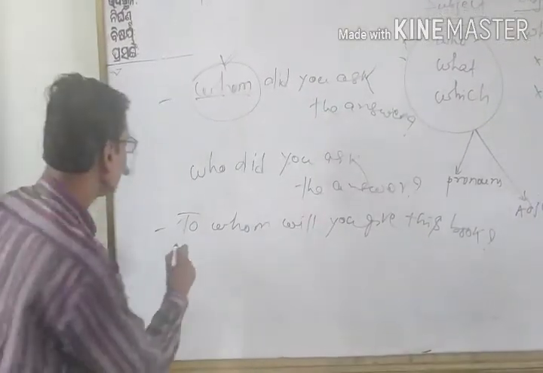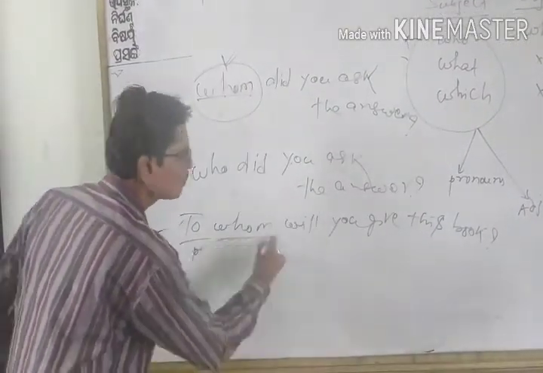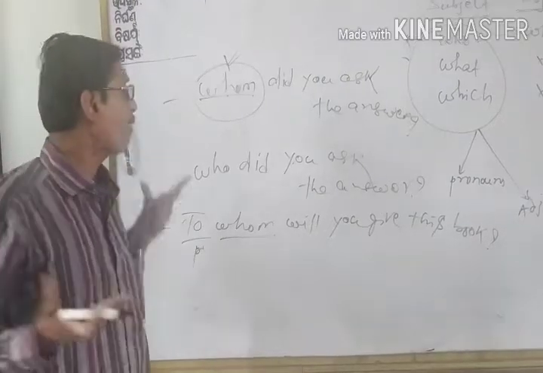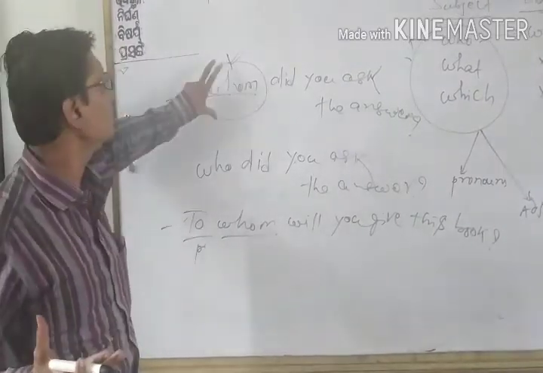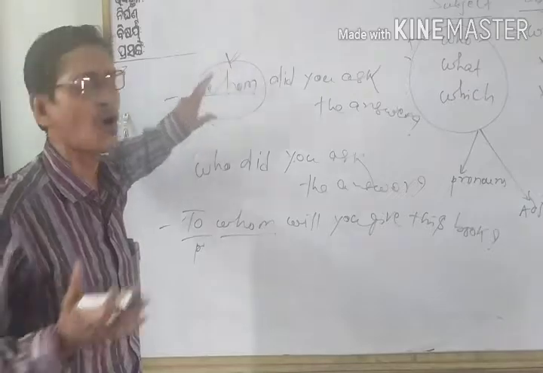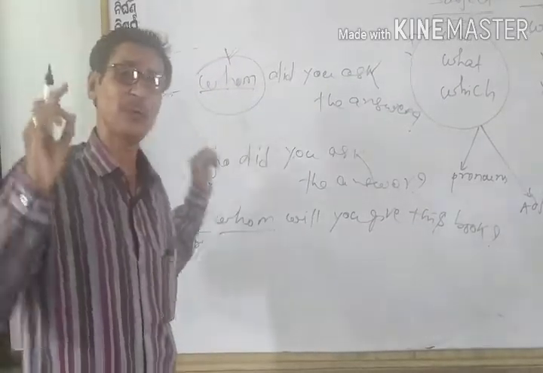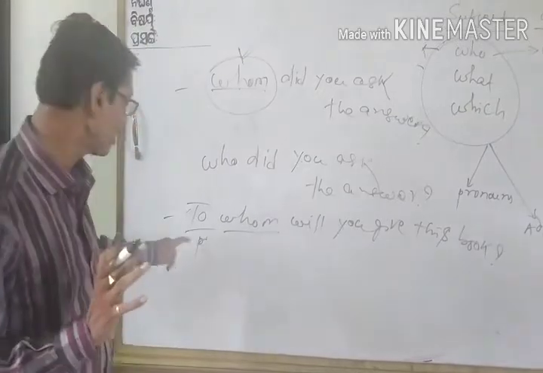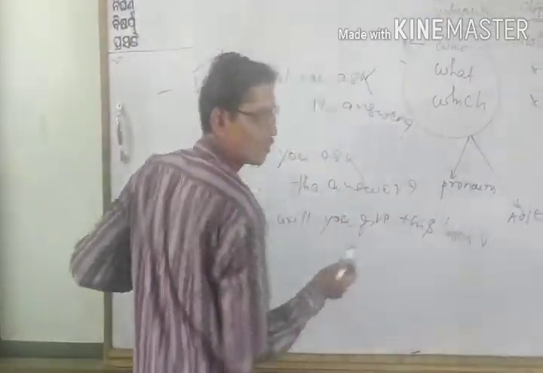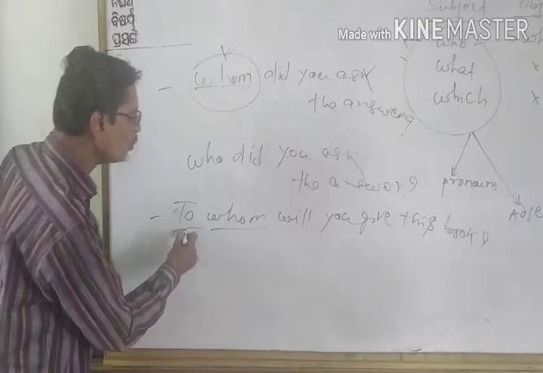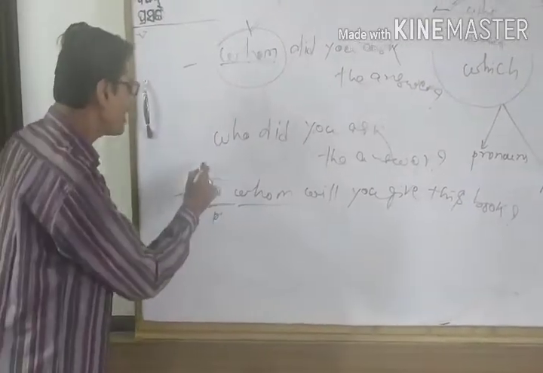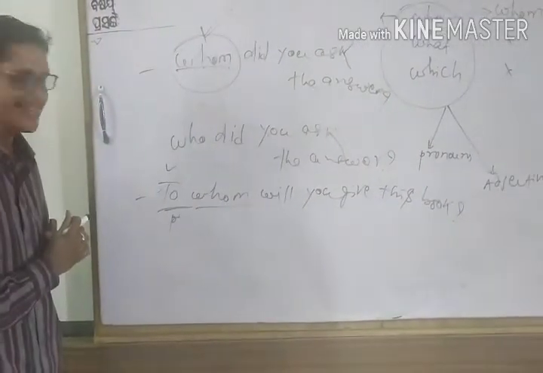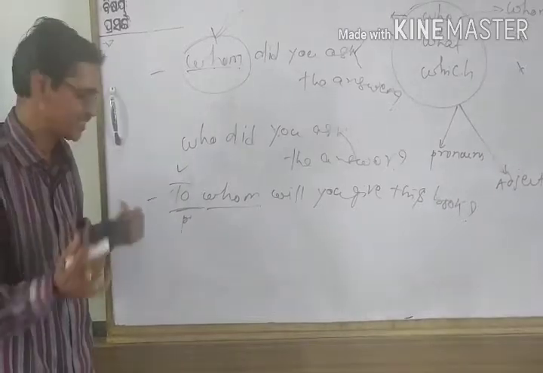Here, you see, a preposition is used before whom. Though this whom is very rarely used, not in spoken English, only in very formal English, we are using whom at the beginning. But when we are making a question like this, to whom, if we are using the preposition at the beginning, it is difficult to understand.